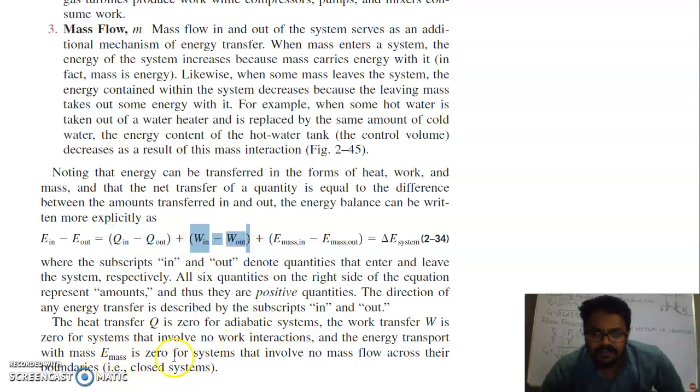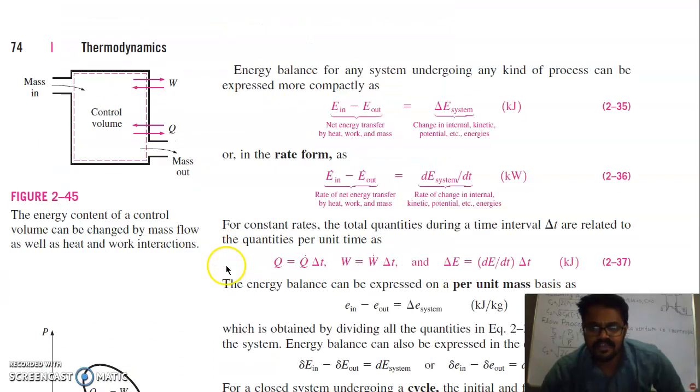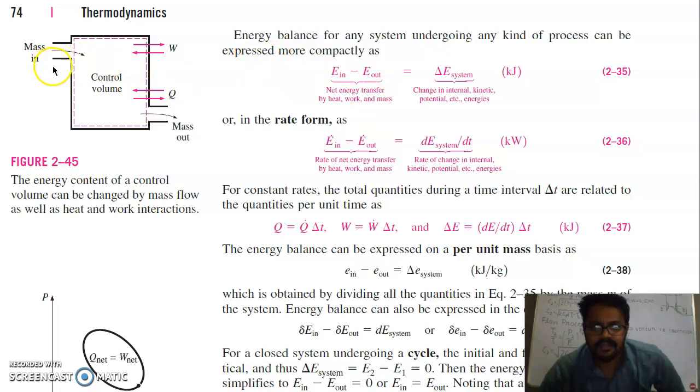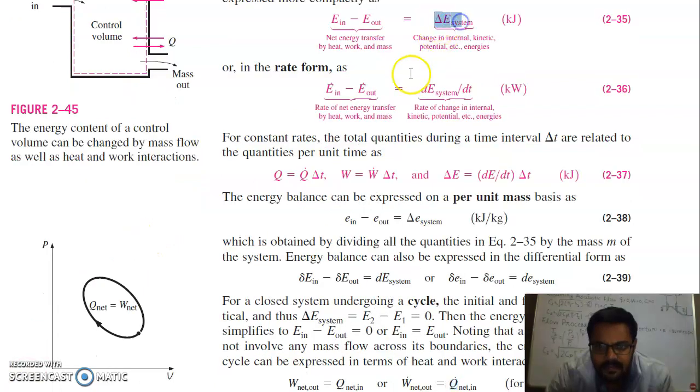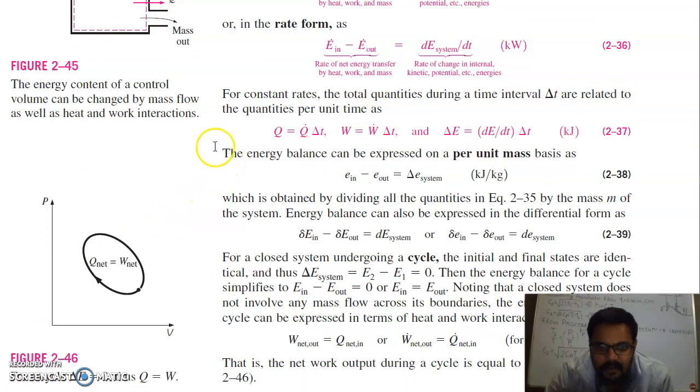And E mass is 0 for a system that involves no mass flows, meaning if there is no mass transfer, the system is closed, so this part will be 0, and we can apply this energy balance equation to solve engineering problems. You can see one example here: mass is coming in, mass is going out, work is transferred across the boundary, and heat is transferred. So this Q in minus Q out is equal to ΔE system.